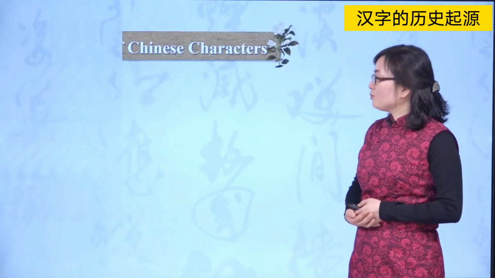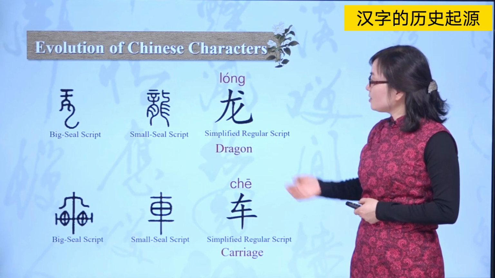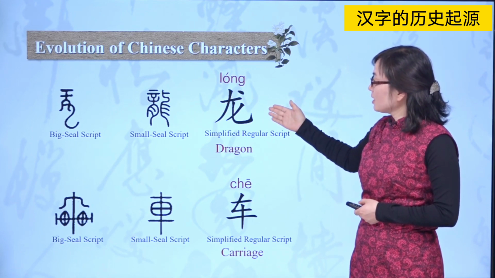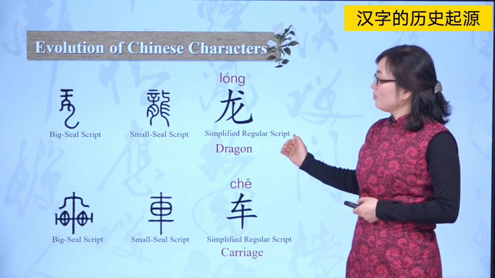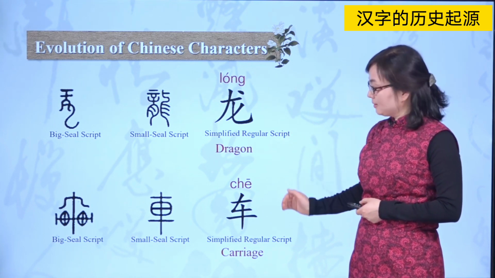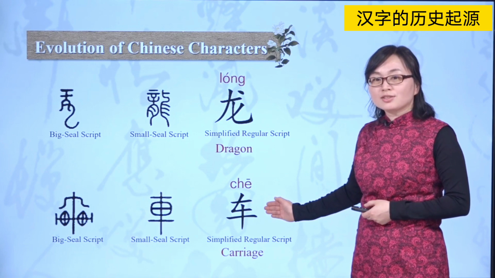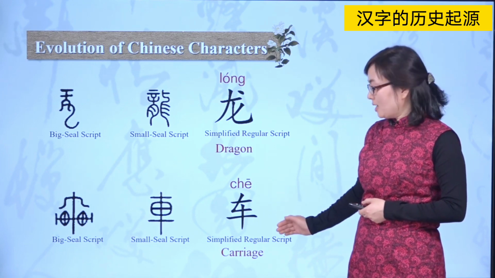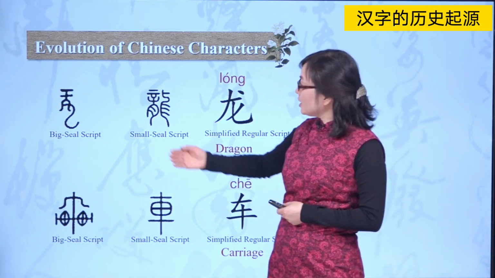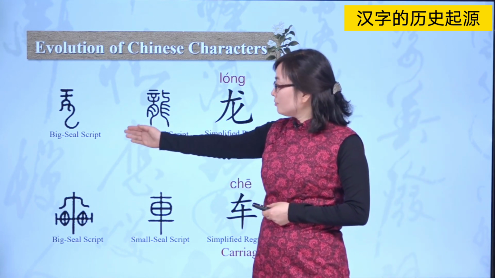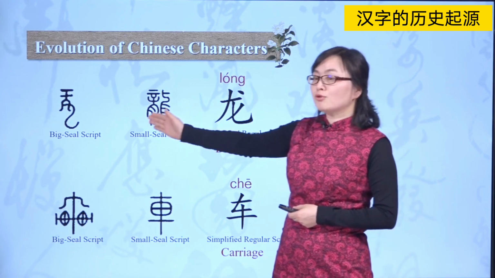And we may have two more examples. Now look at these two Chinese characters. This one is pronounced as long, meaning dragon. This is pronounced as che, meaning carriage. And also, we can see the changes of these characters' physical structures.